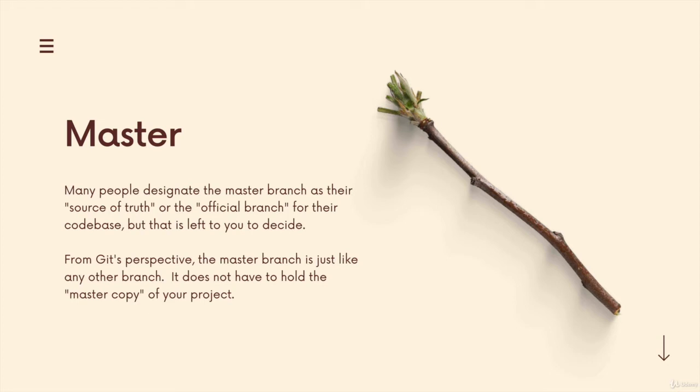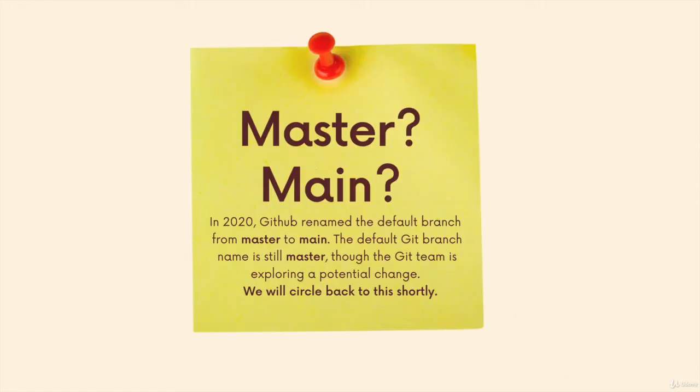From Git's perspective, the master branch is just like any other branch. It does not have to hold the master copy of your project. You can delete it, you can rename it. And in fact, I want to talk about renaming it for a moment. This is a topic that will come up again a couple of times throughout the course.